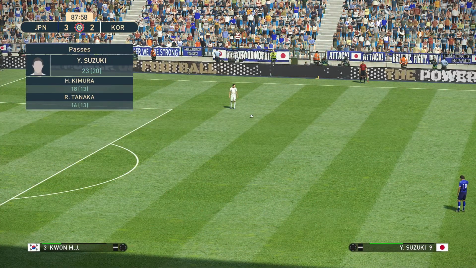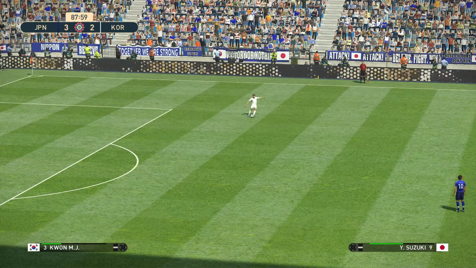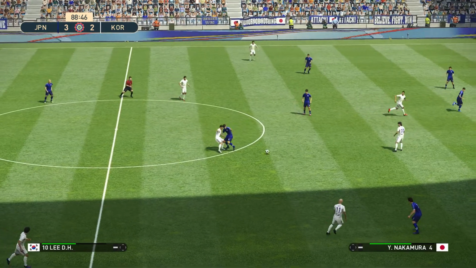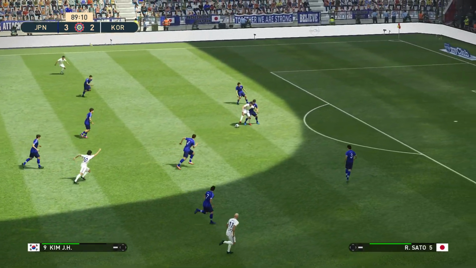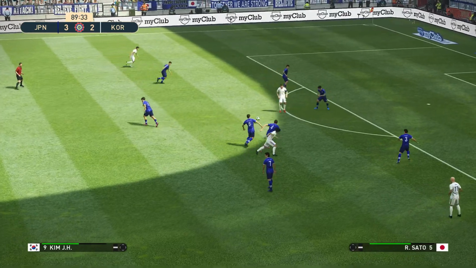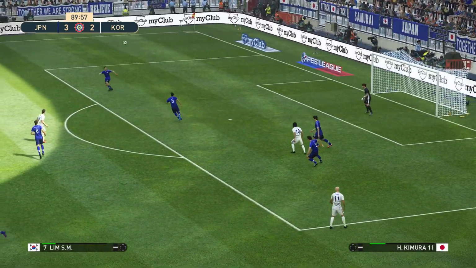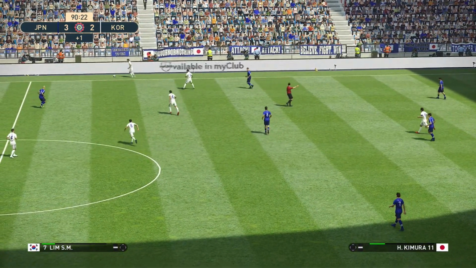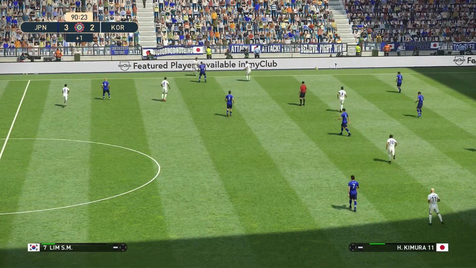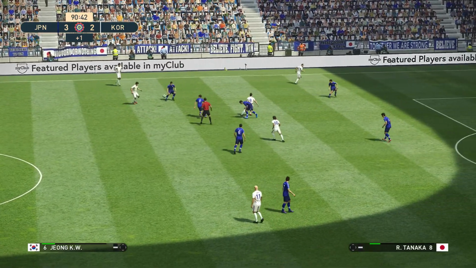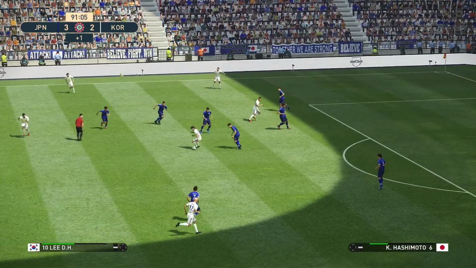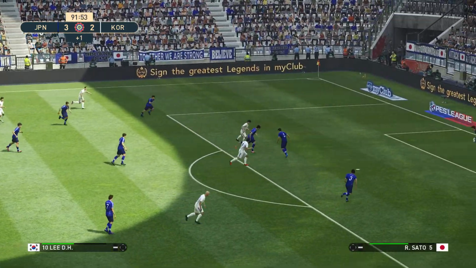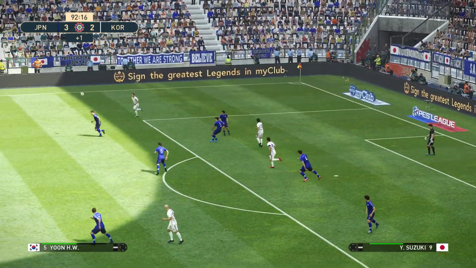Just a few minutes left for Korea. Can they complete this comeback? They have possession. It's Choi. Lee. Here's Kim. Lee. Kim. Tries to find Lee, but it's cleared out. Korea win the throw in. Do they have time to create one more chance? Kim back to Jiang. Here's Kim. Lee. Back to Jiang. They need to get it up. Here's Lee. And it's won by the Japanese and it's cleared.